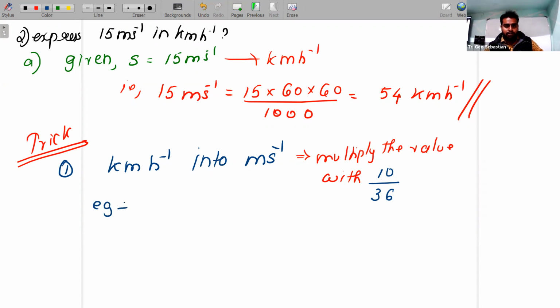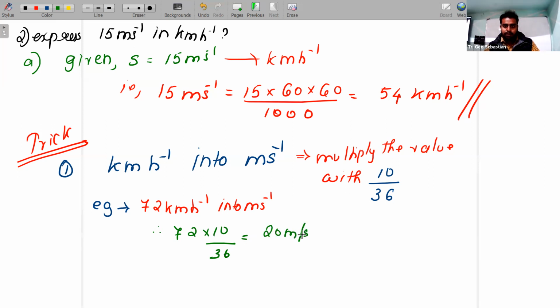For example, 72 kilometer per hour into 10 by 36, how much will you get? You'll get 20 meter per second. Understood? This is my first trick.